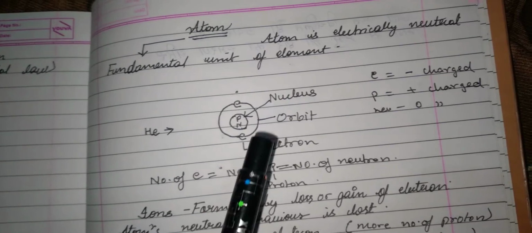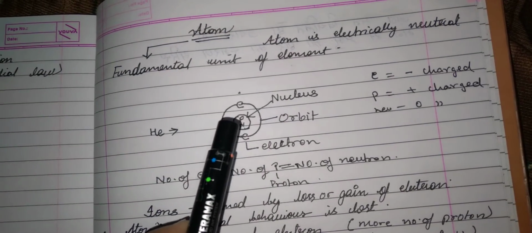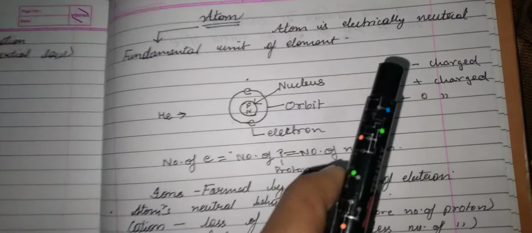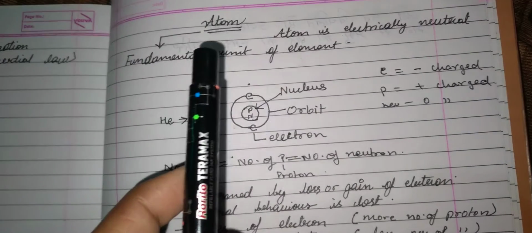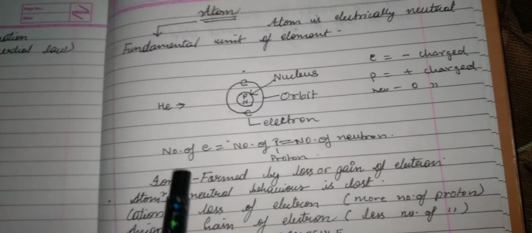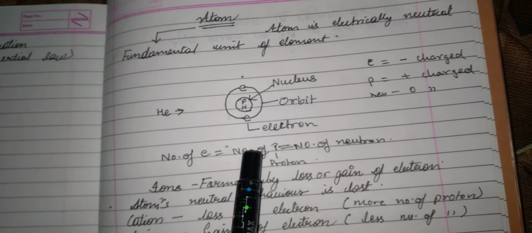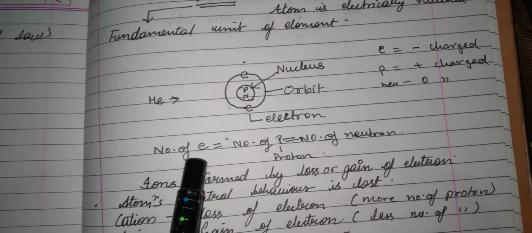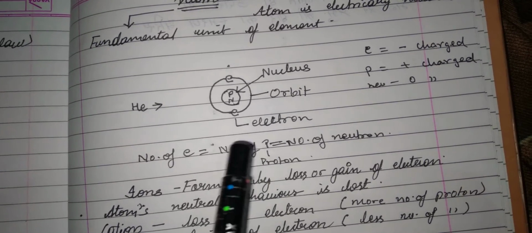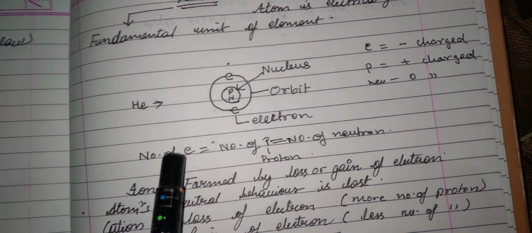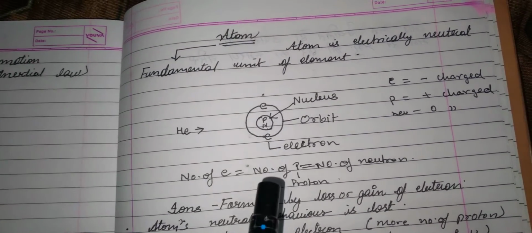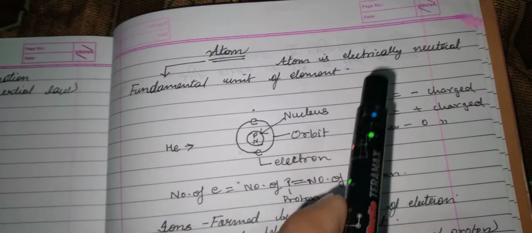Although there is presence of electron that is negatively charged and proton that is positively charged, then also atom is electrically neutral. Let us see what is the reason behind neutrality of atom. In the ground state atom, number of electron is equal to number of proton. Due to this, the influence of positively charged proton will be cancelled out by the influence of negatively charged electron. And due to presence of same number of electron and proton, atom is wholly electrically neutral.